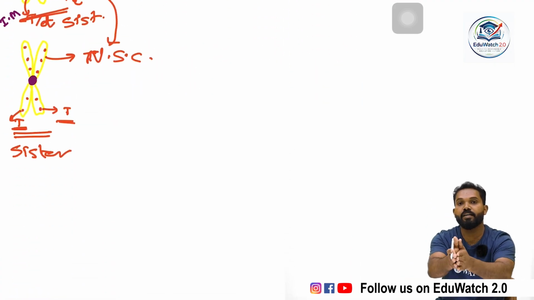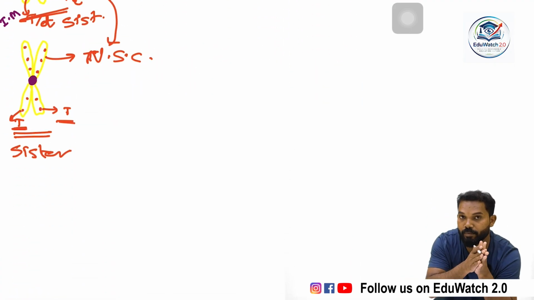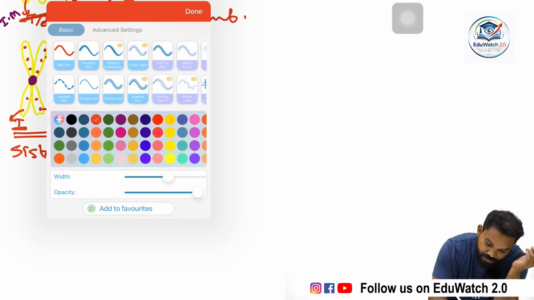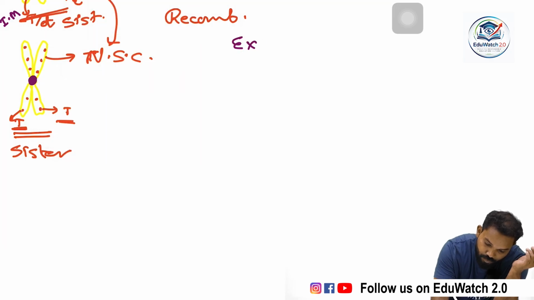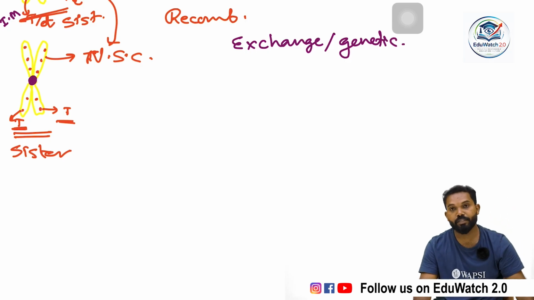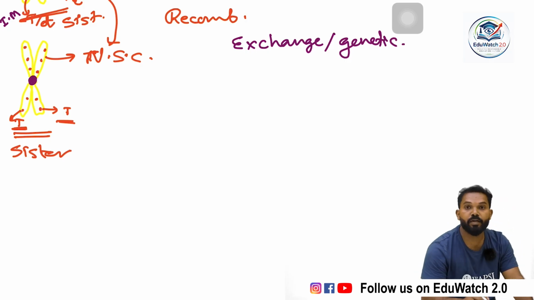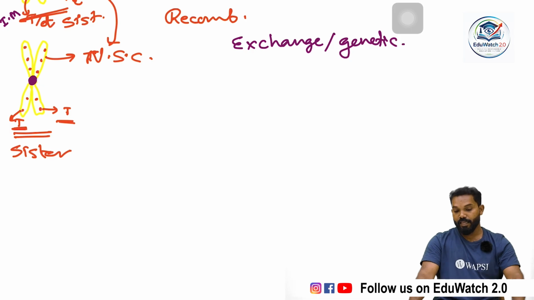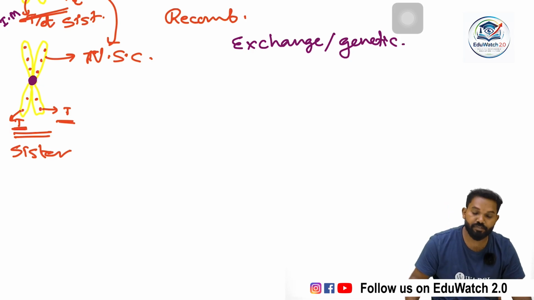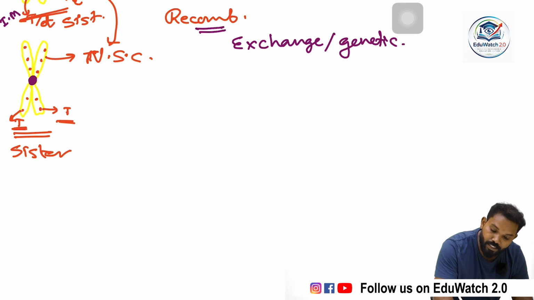Pairing or synapsis is the pairing of non-sister chromatids, but recombination is the exchange of genetic material between non-sister chromatids of homologous chromosomes.